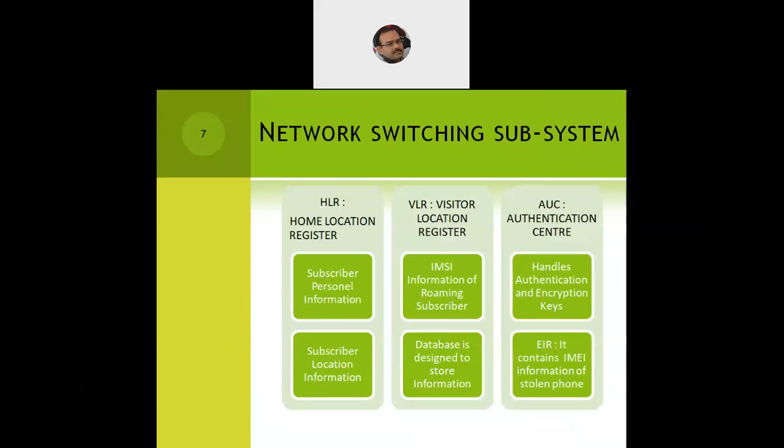So, let's say I buy a new SIM card and place it into my mobile phone. It will help me connect to my immediate service provider. My information, the IMSI number, International Mobile Subscriber Identity, and the IMEI number, International Mobile Equipment Identity, will go to the service provider, and the service provider will register me for the circle, the zone, of which I am a subscriber. So that becomes my home base station.